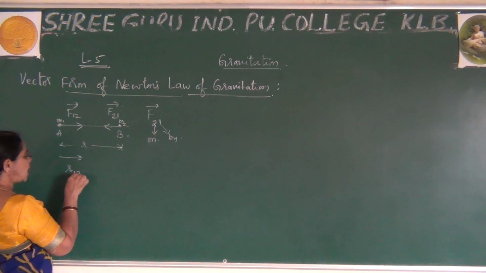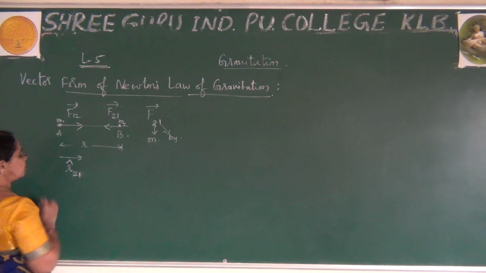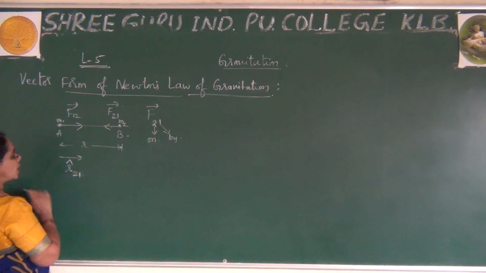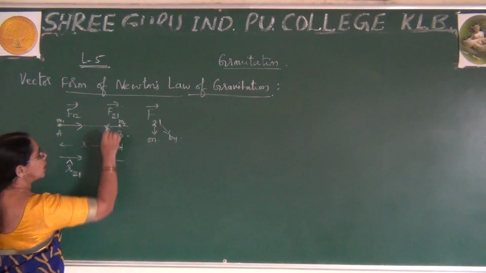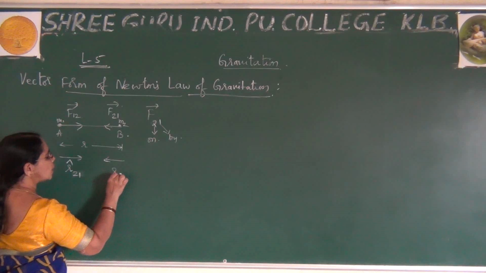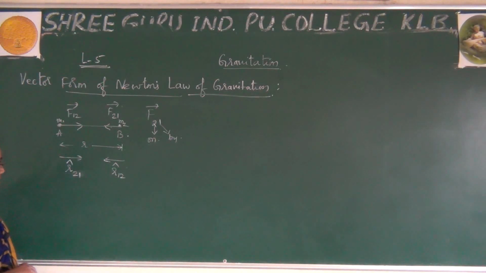Now if I write position vector, since it is F12, here I should write position vector R21. This is the position vector, we write like this, R21. By chance if I write in this direction, I write for this R12. This is the one position vector direction I have written. So here what is this? R21 represented by unit vector. So I can say this is nothing but